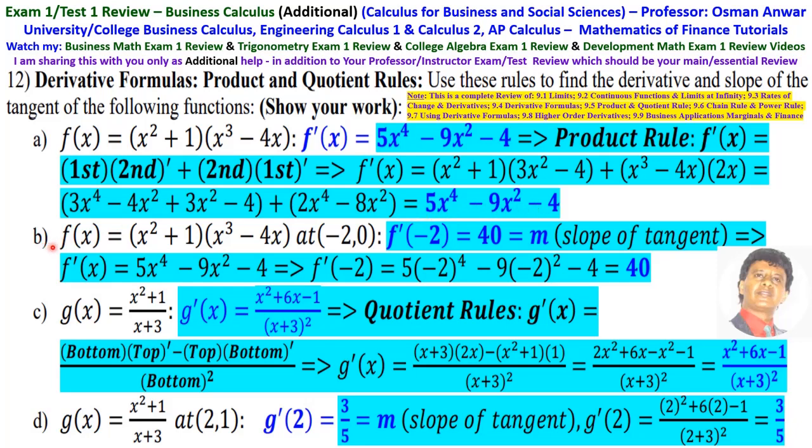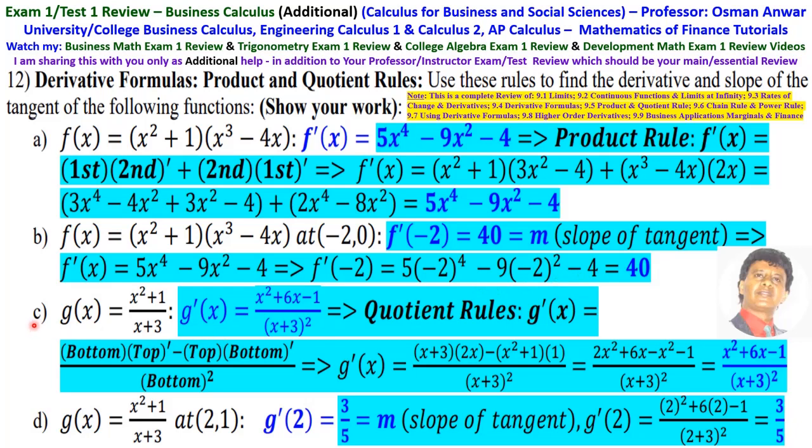B is find the slope of the tangent of this function. We already found the derivative. At x equals minus 2, this is f prime of minus 2, which is 5 times minus 2 to the 4 minus 9 times minus 2 squared minus 4, which is equal to 40.